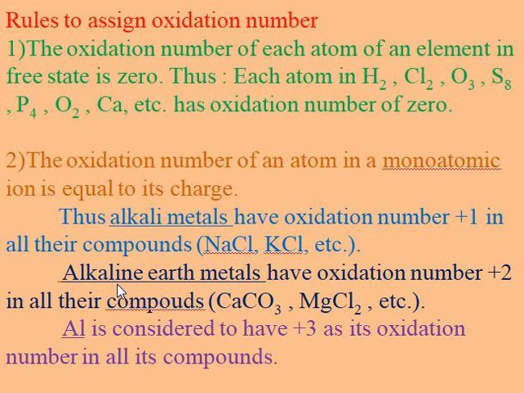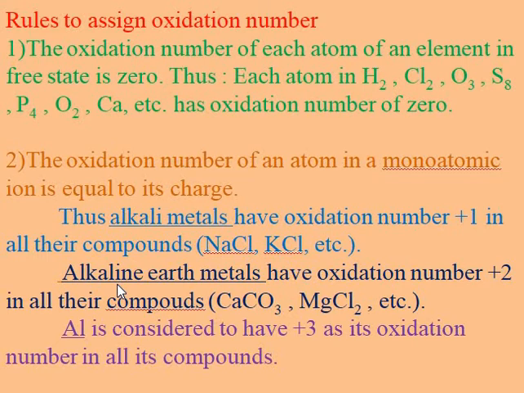Next, aluminium is considered to have +3 as its oxidation number in all its compounds. It removes 3 electrons and forms Al3+, and this Al3+ is the most important oxidation state for aluminium.